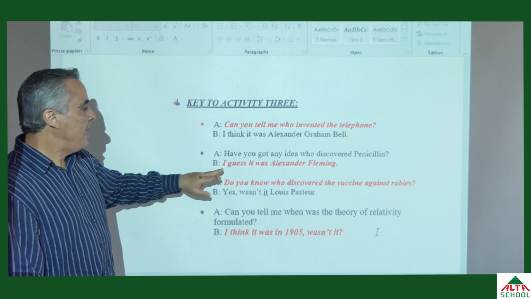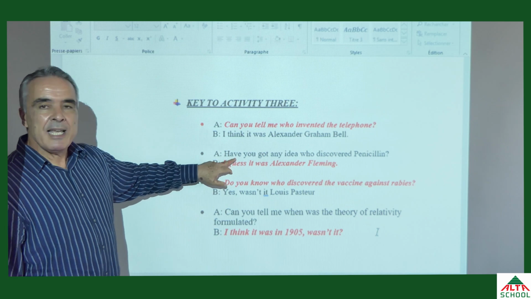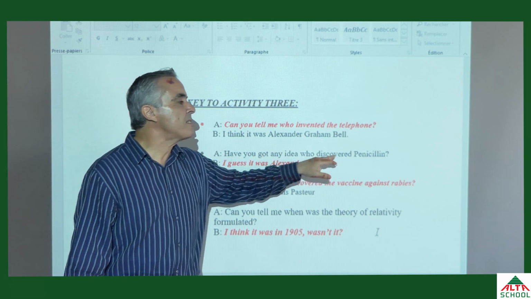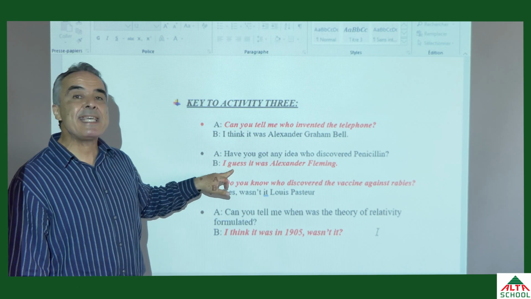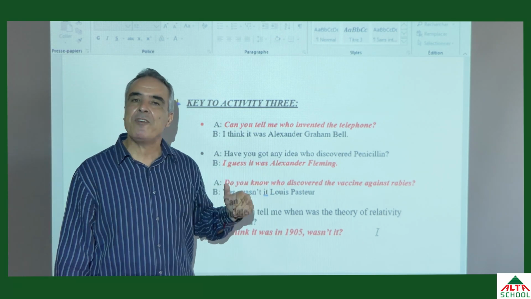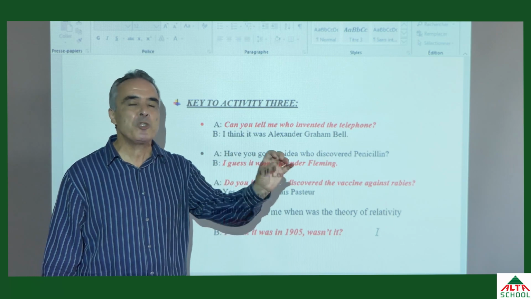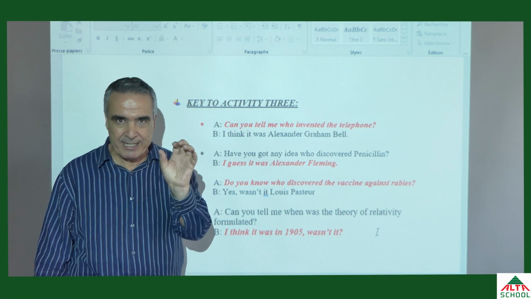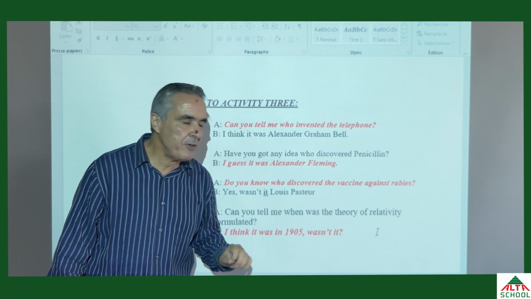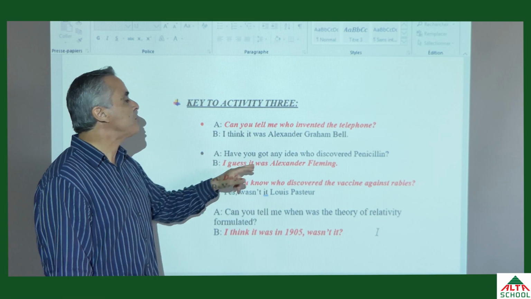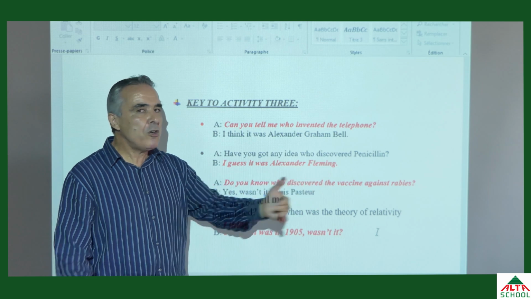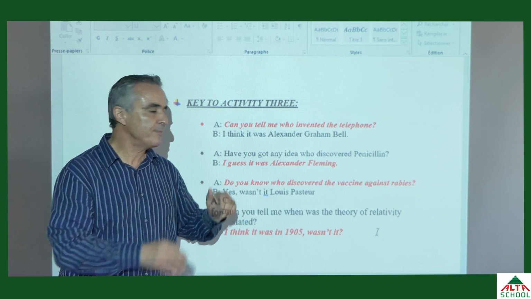Second one. The question is, have you got any idea who discovered penicillin? Now the answer is, I guess it was Alexander Fleming. Guess is taken from the clues which are found in the green box on page 113. So I guess, or you can say also, I think it was Alexander Fleming, or just Alexander Fleming.